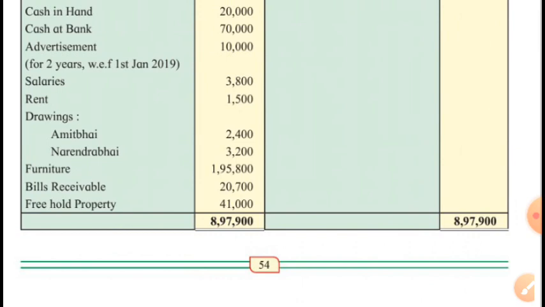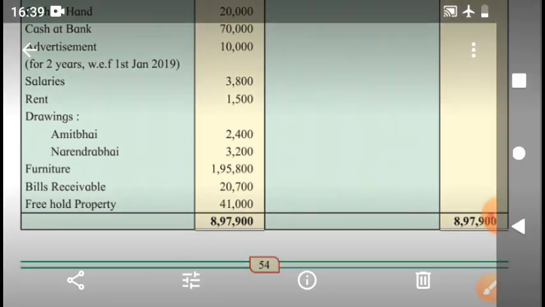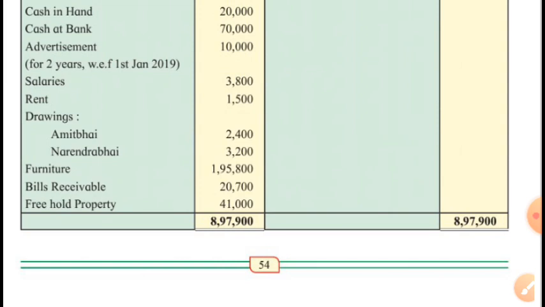Means we have spent 10,000 on advertisement, but for 2 years. This year we have paid 10,000, but not for this year only, but for 2 years. And this advertisement expenditure was made on 1st January 2019.